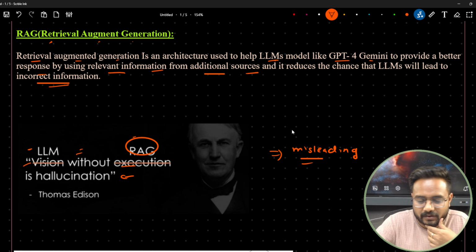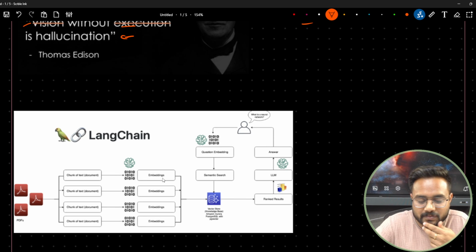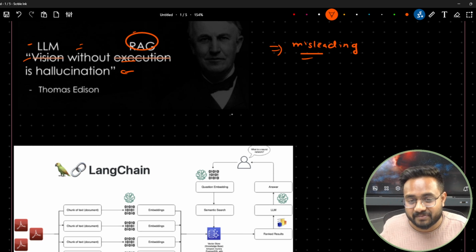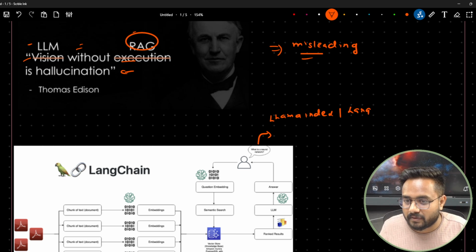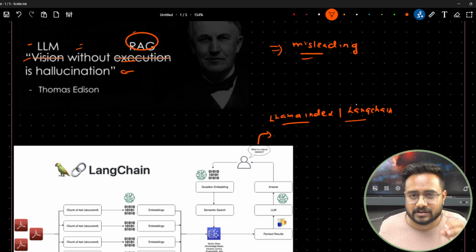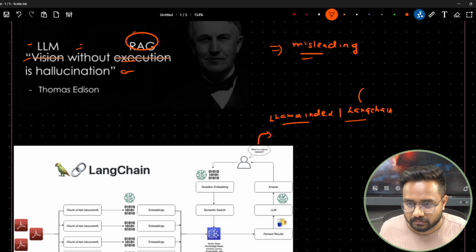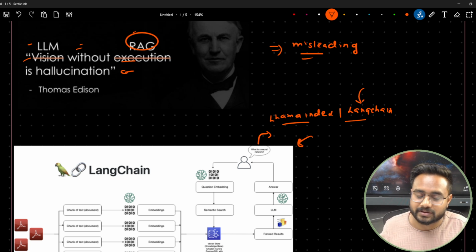Now guys, whenever we are talking about LLMs, I will come to this architecture, because every LLM application you are seeing is all about this architecture, whether we are talking about Llama-Index or LangChain. Every framework is trying to implement this architecture. Yes, LangChain definitely has many more functionalities compared to Llama-Index, and I will come to those as well. But at the end we are trying to create this system only.